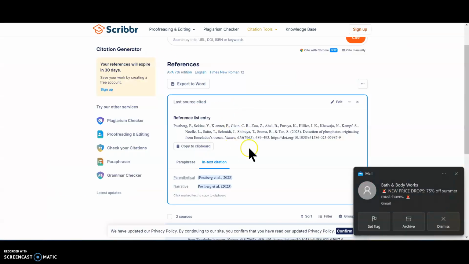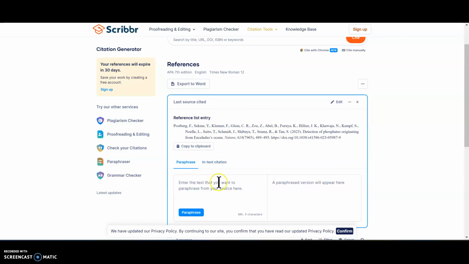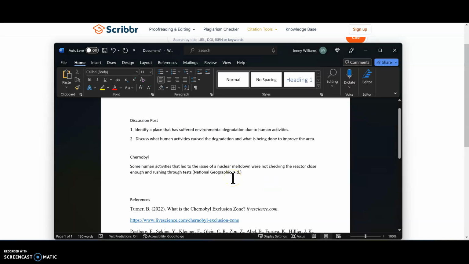using SCRIBBR because it's no frills, and it keeps track of your stuff, and it gives you that paraphrasing if you need to paraphrase, so that you're not going into plagiarism territory, and it gives you that citation, because that is the ultimate goal here. It's great to use sources, it's great to use in-text citations, so that way you're not committing any kind of accidental plagiarism that can get you into trouble.